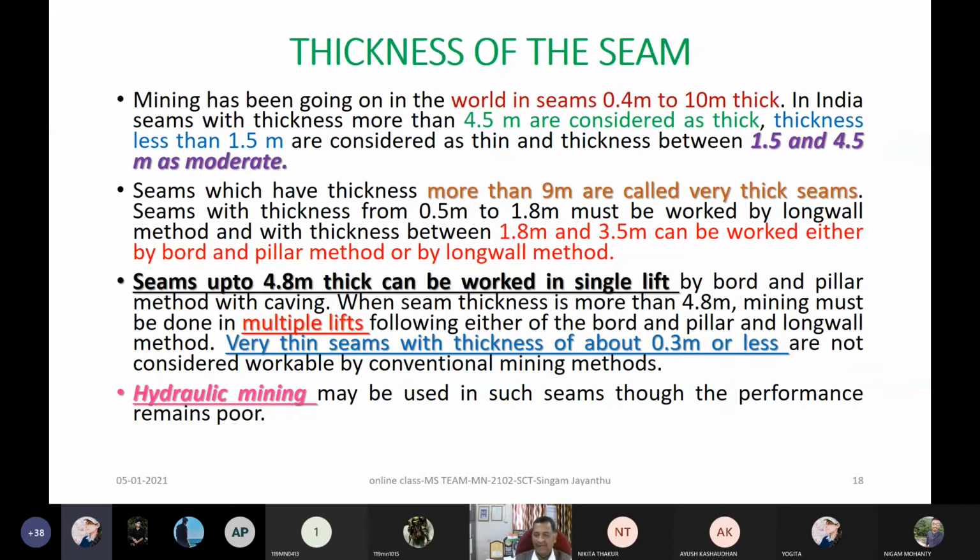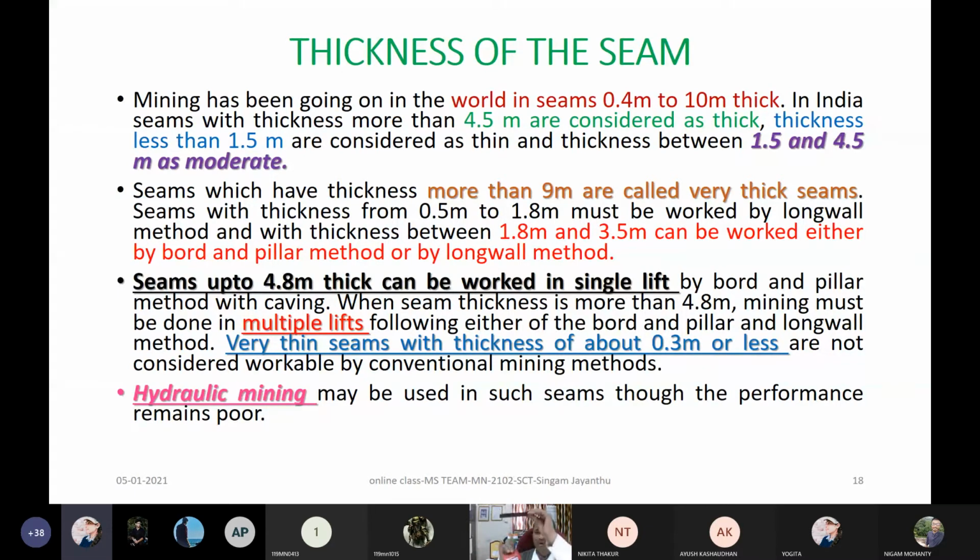And when you are calling them contiguous seams, and beyond that, of course, this will become multiple sections. Now there is some relevance to why we call it a contiguous seam, because we face a lot of problems when this parting is between 3 to 9 meter, because there will be more interaction of the workings.